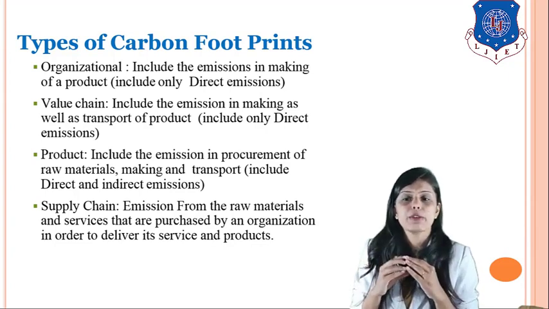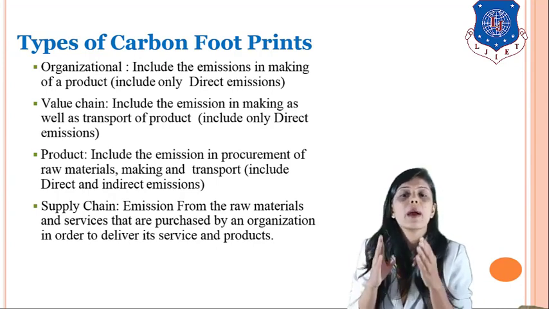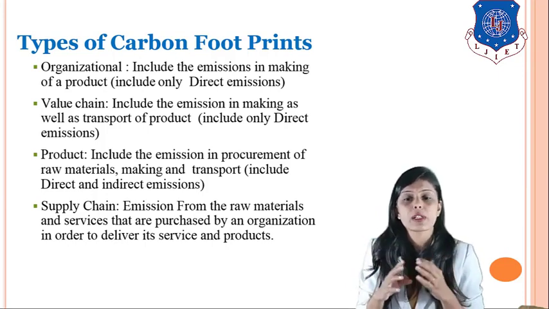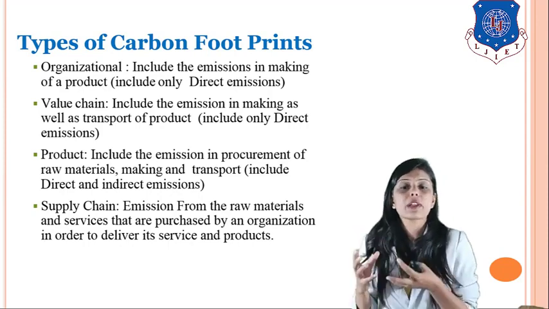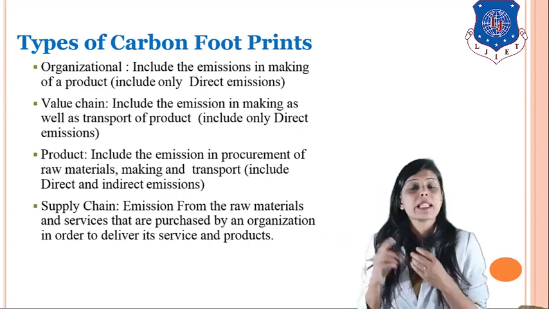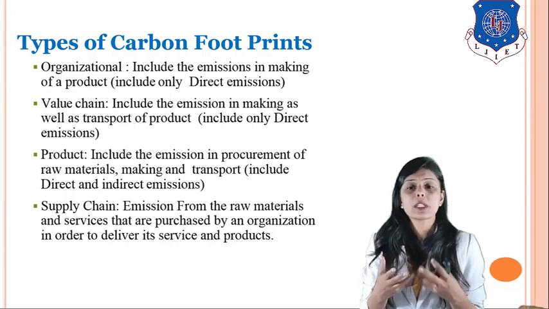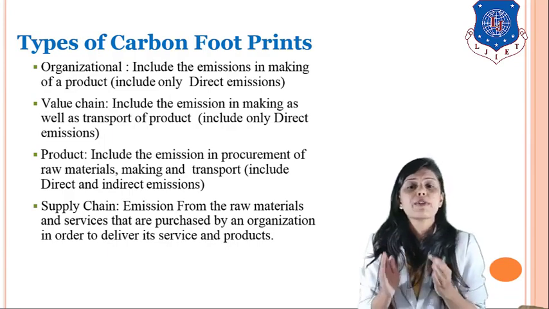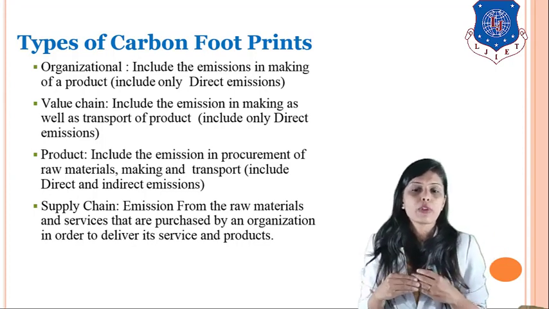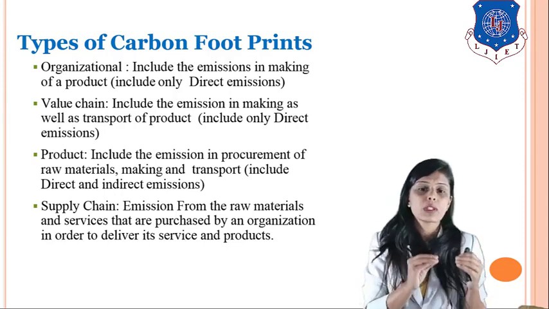What do you mean by product carbon footprint? It includes the emission in procurement of raw material, making and transport. It includes direct and indirect carbon footprint. So here, whenever I am transporting the raw material from one source to my company, whatever amount of carbon is released, then the carbon released during the making of the product from the raw material, and after the product has been made, the carbon released when I am delivering it to the consumer. Then the consumer utilizes that product and throws it into the dustbin.